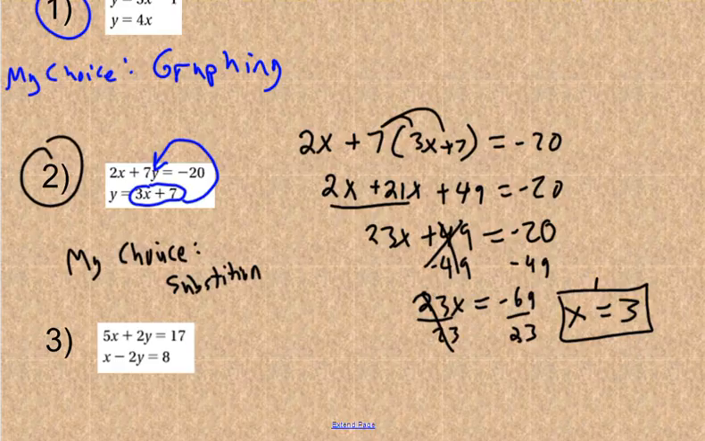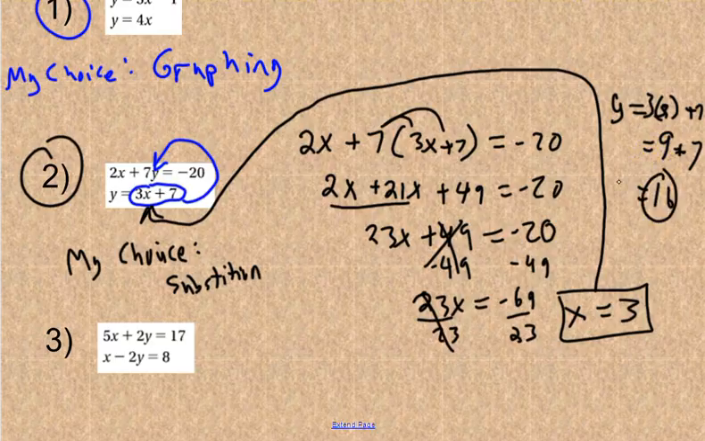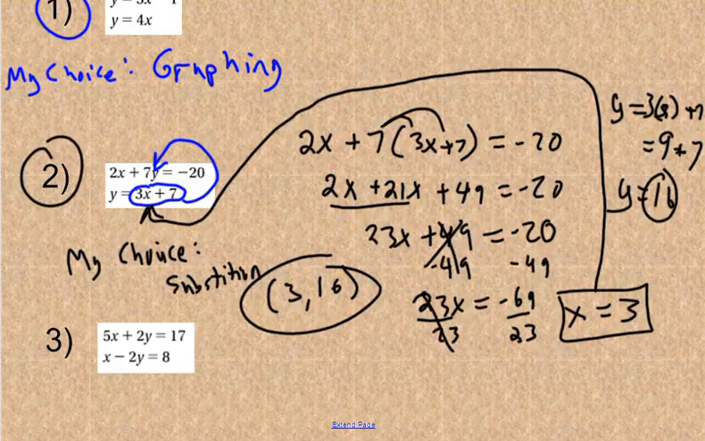Alright, and then remember you can take that -3, put it in for x in either equation. I'd put it back into this one. And I'd have y equals 3 times 3 plus 7. So it would be 9 plus 7. And that would be 16. And that would be my y. So my answer then would be x is 3, y is 16. You could plug those back in to check to see if those work.